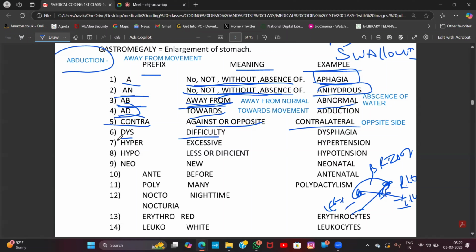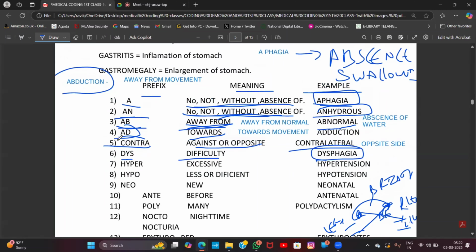Next one, dys. Dys is nothing but difficulty. Now tell me what is meant by dysphagia? Aphasia ante absence of swallowing. Swallowing ante మింగటం. Dysphagia. What is meant by dysphagia? Yes, very good. Difficulty in swallowing. The difficulty in swallowing is called dysphagia.